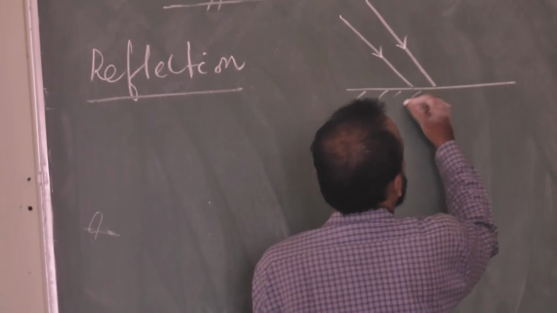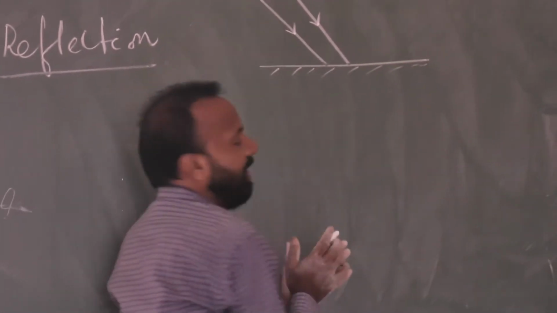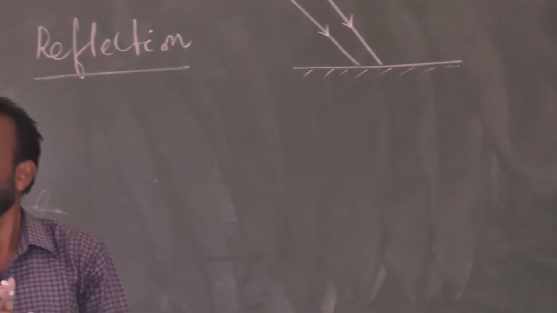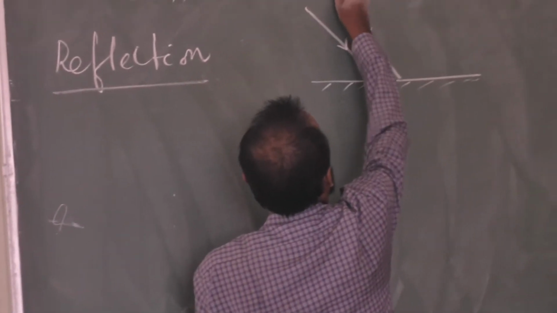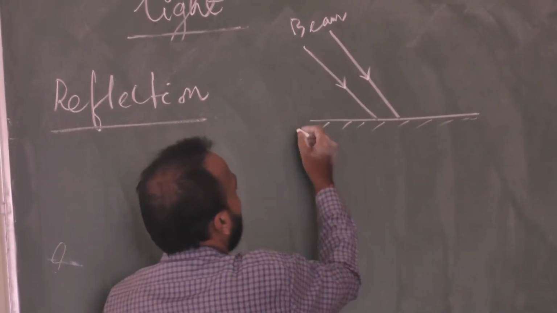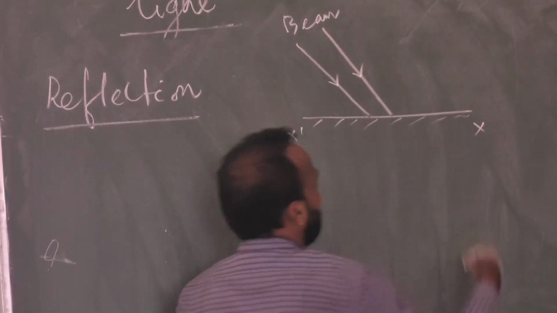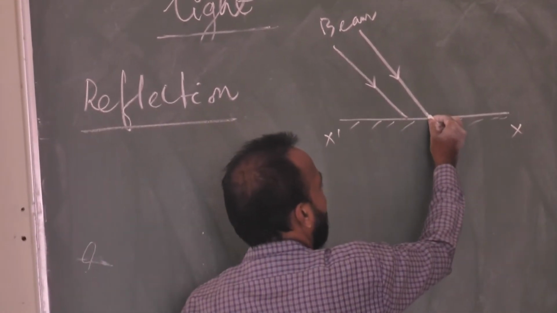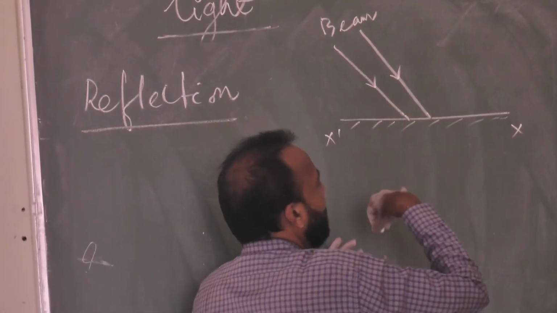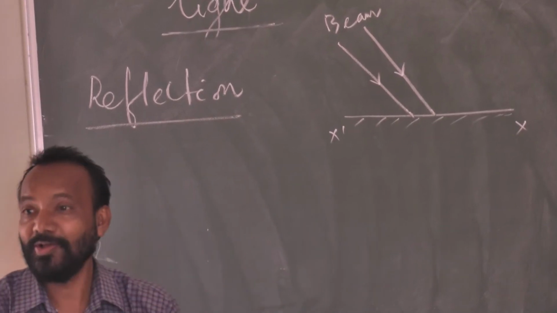So, now this surface is there, and what happened? The rays of light are falling on it. This is the beam of light, or light rays, whatever you can say, and this is your surface XX dash. This surface is not allowing the light energy to pass through, and it is returning back into the same medium.